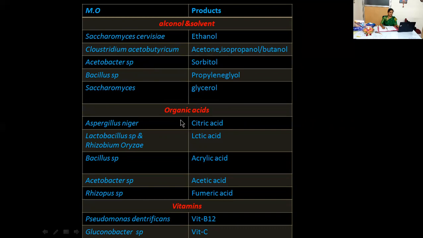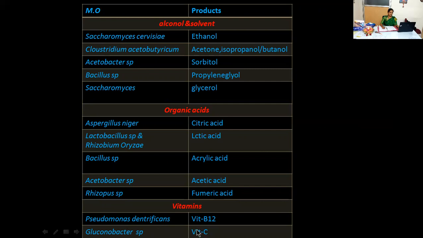Now let us go through organic acids. We have obtained different varieties of organic acids by using these microorganisms under laboratory conditions, that is, in the in vitro condition. Aspergillus niger can be used for the production of citric acid. Lactobacillus species and Rhizopus oryzae can produce organic acids like lactic acid. Bacillus species, acrylic acid; Acetobacter species, acetic acid; Rhizopus species, fumaric acid. When coming to the vitamins, we can obtain vitamin B12 by using the organism Pseudomonas denitrificans.